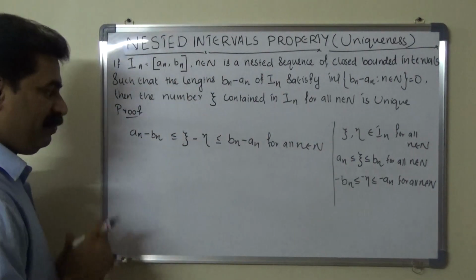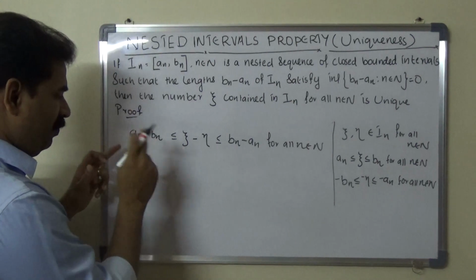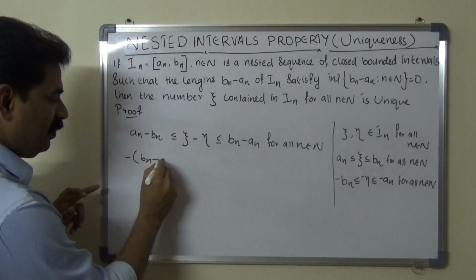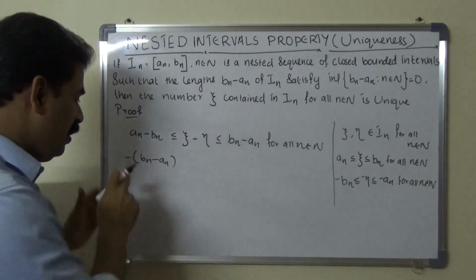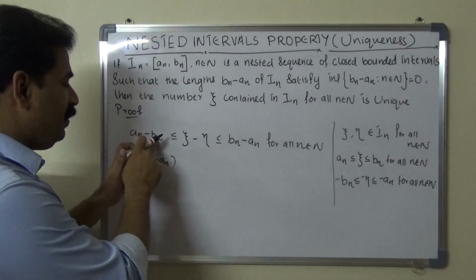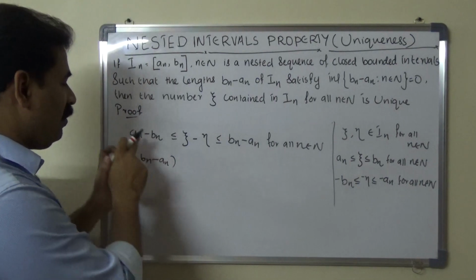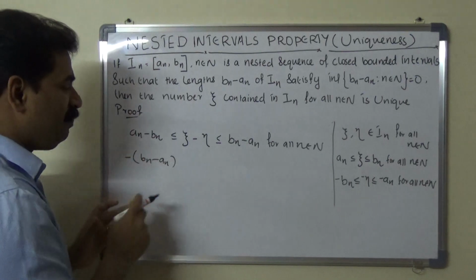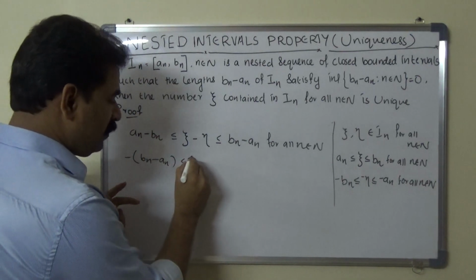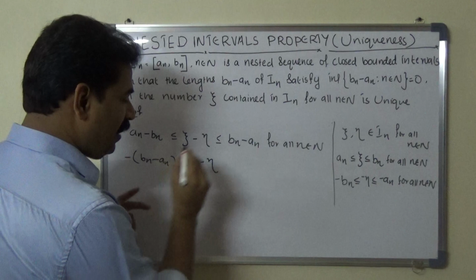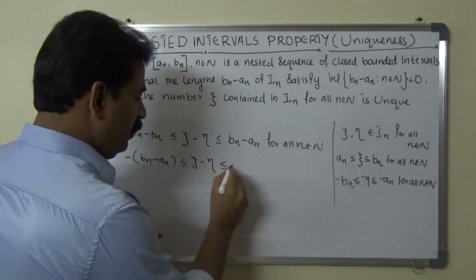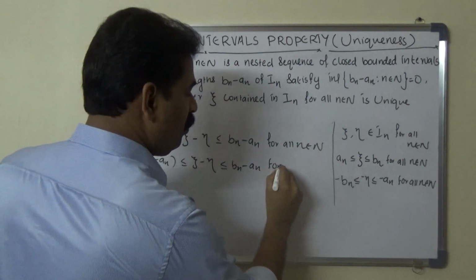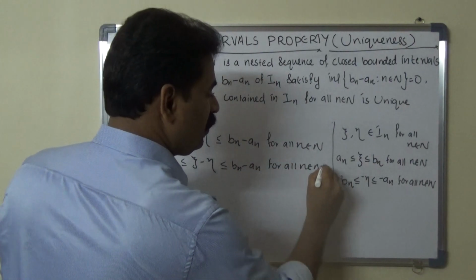Instead of this term, we write minus of bn minus an. Clear? Because minus into bn minus an gives minus bn plus an. So we can write minus of bn minus an is less than or equal to psi minus eta, and psi minus eta is less than or equal to bn minus an for all n belongs to capital N.